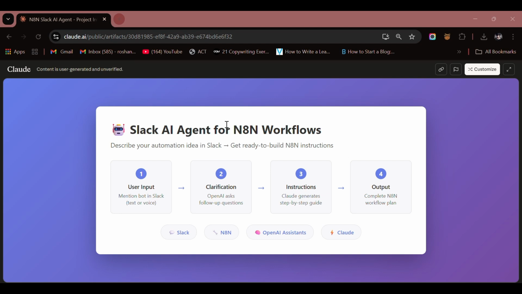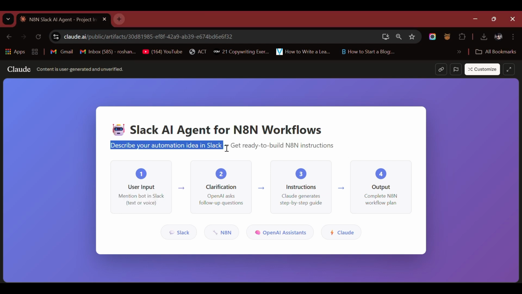Here's how it works. You describe your automation idea in Slack, and the end result will be that you get ready-to-build N8N instructions. Our Slack bot will take our user input, which is connected to our N8N workflow, and OpenAI in our workflow will ask you follow-up, clarifying questions, like how exactly do you want to build it, or does this workflow of yours use any specific APIs. Once the clarification is done, Claude generates step-by-step instructions for how you can build this idea in N8N, and the output will be a complete N8N workflow plan.